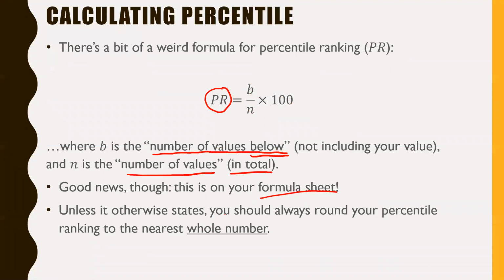Now, unless it otherwise states, you should always round your percentile ranking to the nearest whole number. Generally speaking, we don't want to say that someone's like the 52.4th percentile. We just round it to the nearest whole number. So we would say in that case, 52nd percentile, right? It just makes more sense that way. It's just a little bit easier, okay? But again, if it states otherwise, then just follow whatever the question asks.